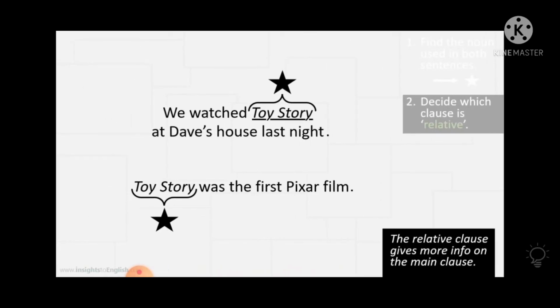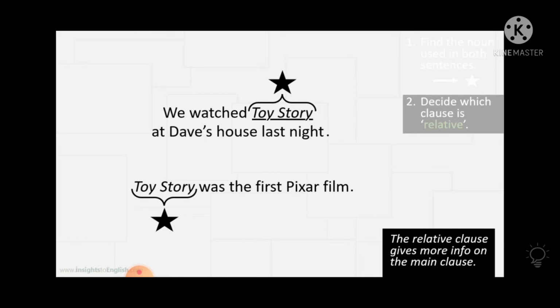Once you have found your common noun, now decide which is your relative one. It means which is actually showing the relation. The relative clause actually gives more information on the main clause. So we watched Toy Story at Dave's house last night, or Toy Story was the first Pixar film. And this sentence can be made by making a relative clause of any one.